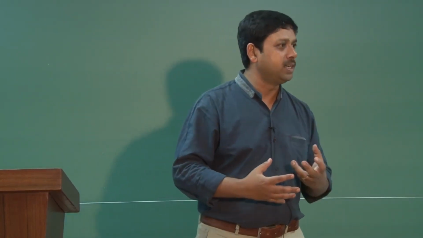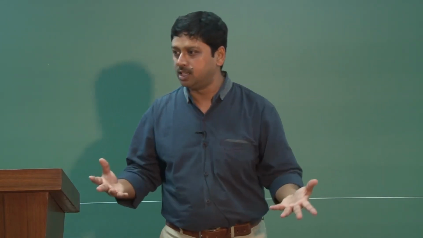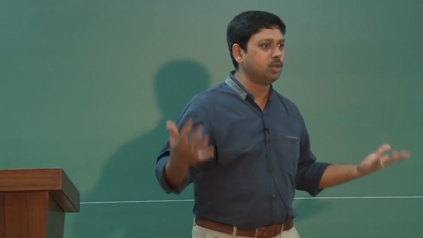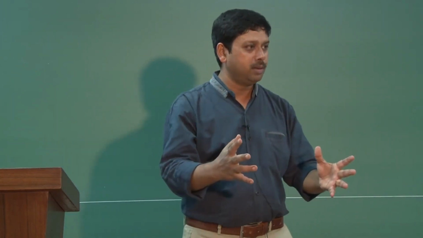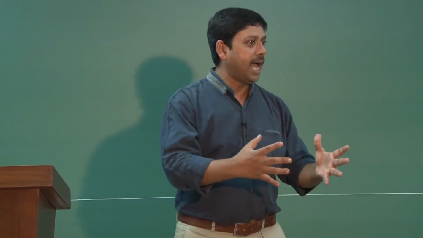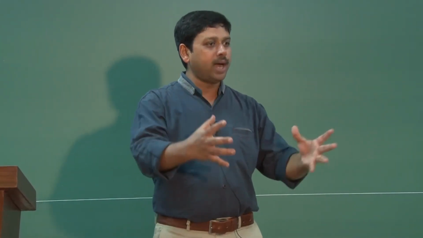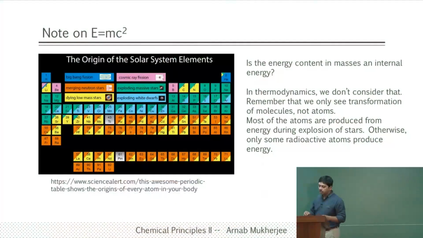to create mass from energy. So initially in the Big Bang everything was energy; as I said, the temperature was 10 to the power 31 Kelvin, right. After that mass has formed, matter has formed, and formation of that matter required an enormous amount of energy. So this is a table taken from this particular website that shows what kind of events created what kind of masses or matter.